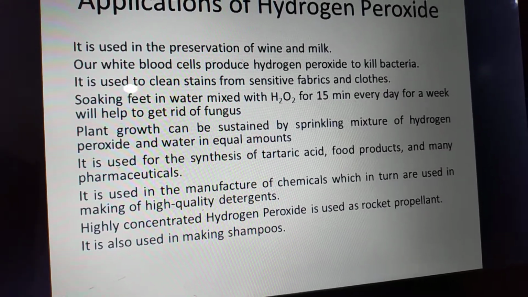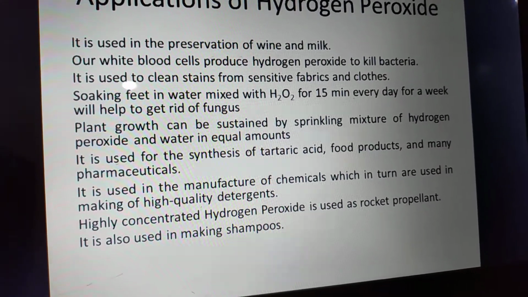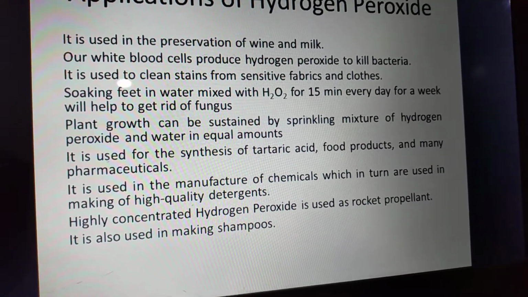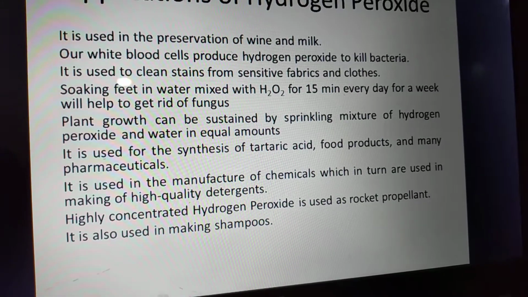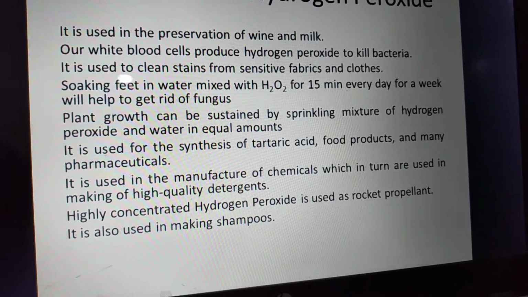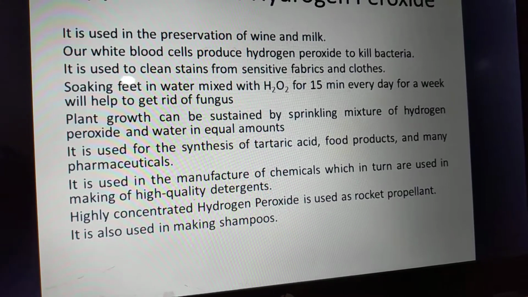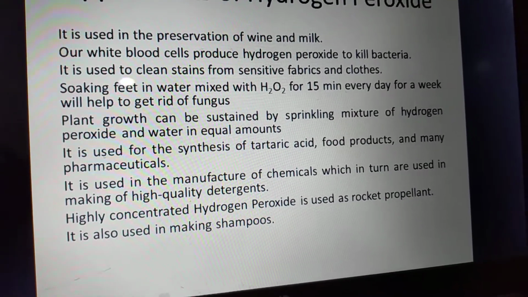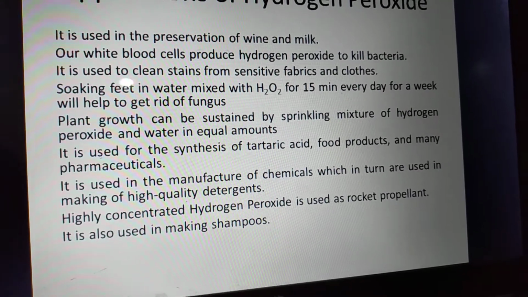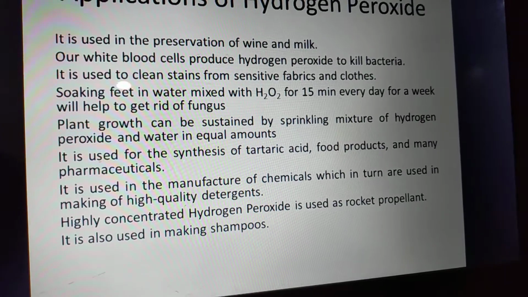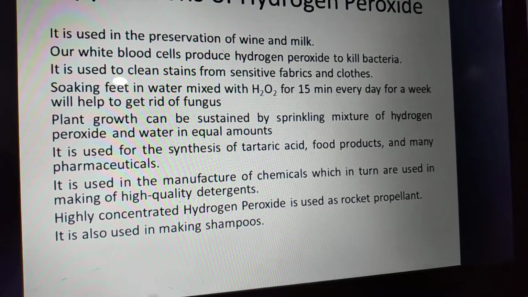It is used in the preservation of wine and milk. Our white blood cells, through a biochemical process, produce hydrogen peroxide to kill bacteria. It is used to remove stains from sensitive fabrics and clothes. Soaking feet in water mixed with hydrogen peroxide for 15 minutes every day for a week helps get rid of fungus. It is a very important process.